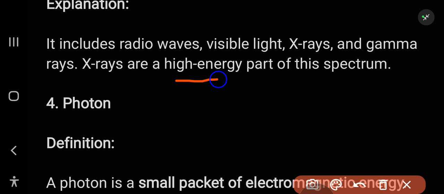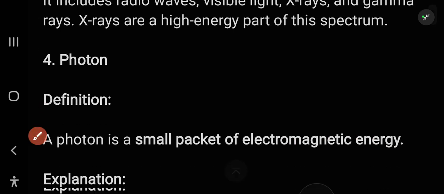X-rays are highly energetic rays, part of the spectrum. These rays have high energy, and then we have the gamma rays, which have the strongest energy, the highest. Then we have the photon.